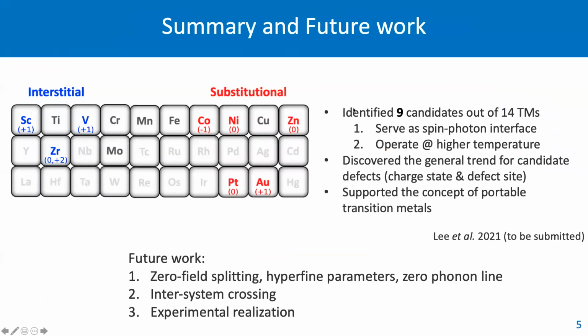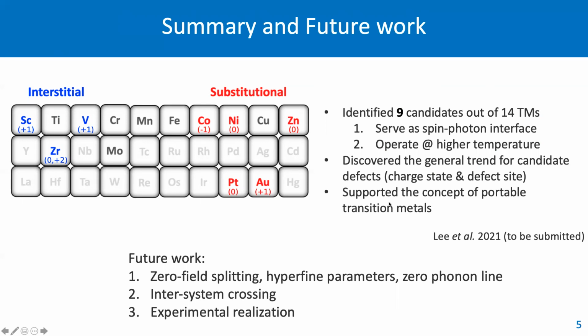With that, I'd like to summarize. Here, we identify 9 candidate defect systems out of 14 transition metal elements. These candidates can potentially serve as spin photon interfaces and potentially operate at higher temperature. We also discovered the general trend for candidate defects regarding their charge states and their defect sites. Also, our results support the concept of portable transition metals.